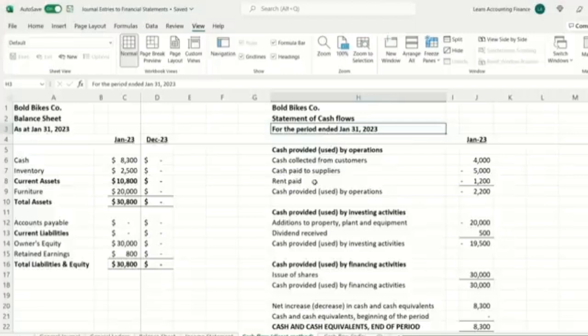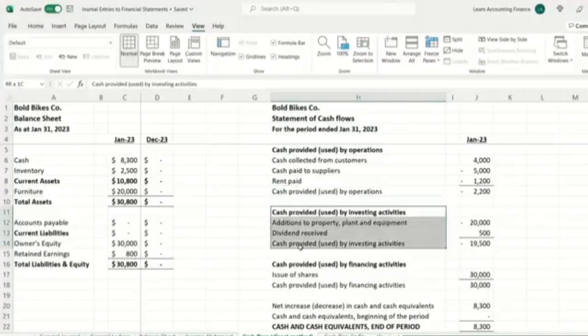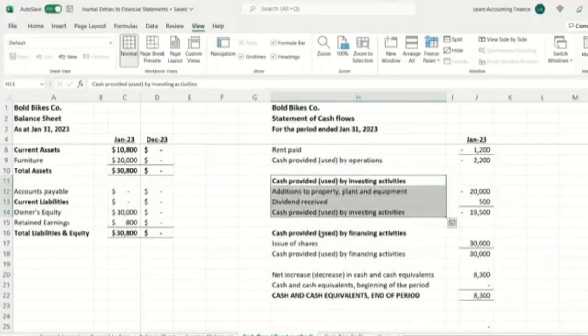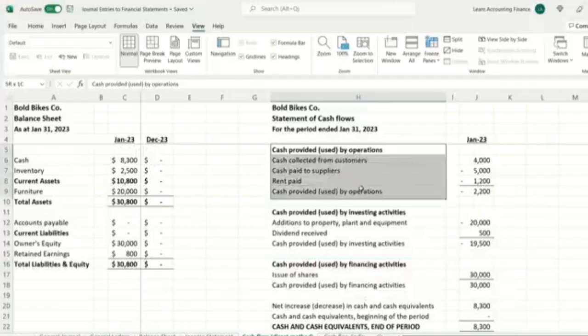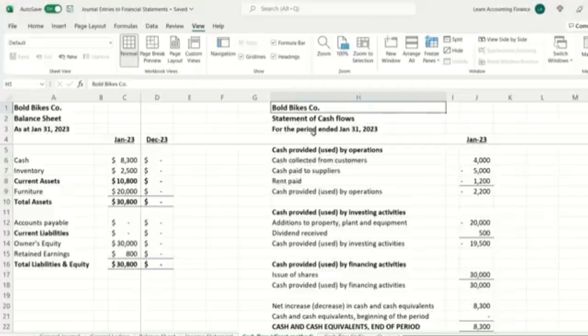Okay, so the cash flow statement is divided into 3 sections. The first section is cash provided by operations, or operating activity. The second section is cash provided by investments, or investing activities. And then finally, the third section is cash provided by financing activities. Okay. So what are operations or operating activity? It is the regular business that the company performs. So for example, in this case, Bold Bikes company is in the business of buying and selling bikes. So it is really related to the operations of buying and selling bikes.